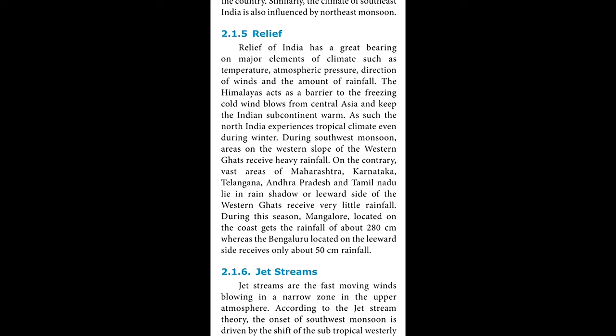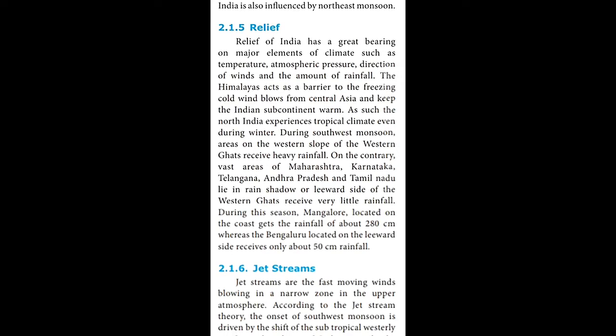On the contrary, the vast area of Maharashtra, Karnataka, Telangana, Andhra Pradesh, and Tamil Nadu lies in the rain shadow and leeward side of the Western Ghats, receiving very little rainfall. So the relief, the location: you can see the Western Ghats in the map, near Goa, Maharashtra, that side.